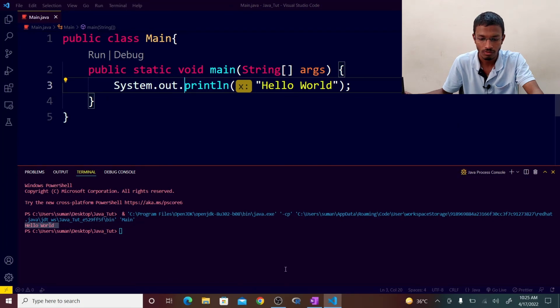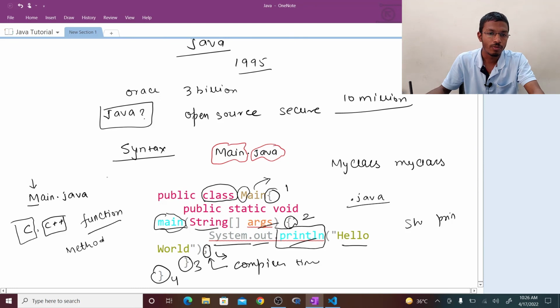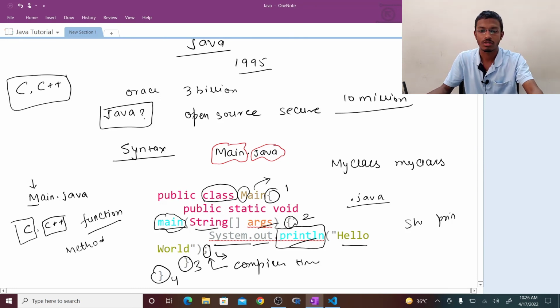At the end you are seeing a semicolon. This is used to terminate the line of code, so this is very useful. Java is case sensitive as well, and don't miss it, otherwise it will give you a compiler error. In Python we don't see it like that. People coming from a C or C++ background know about this end of the line.